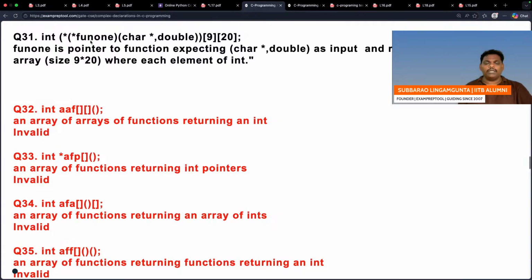Let me read. Fun1 is a pointer pointing to a function which will take char star and double as input, which will return a pointer. Now that pointer is pointing to an array which contains 9 rows and 20 columns, where every element is an integer. So I did it in a similar way.